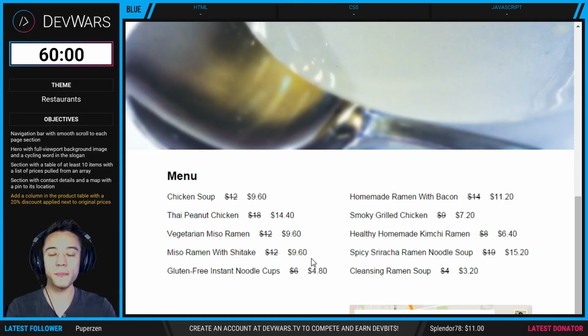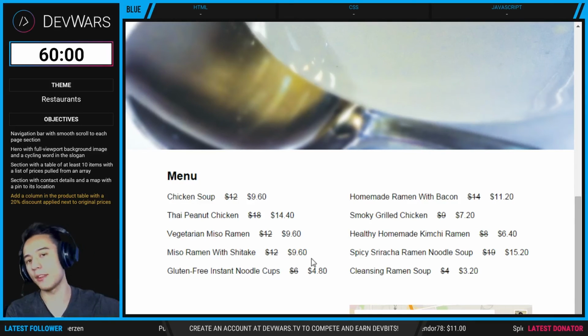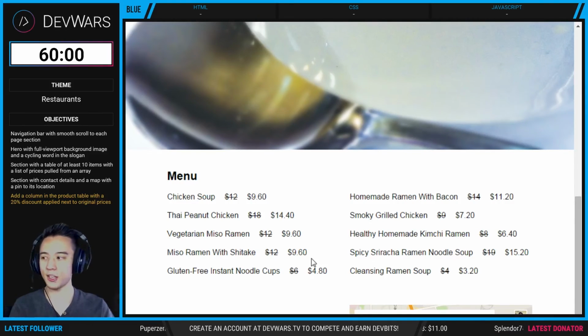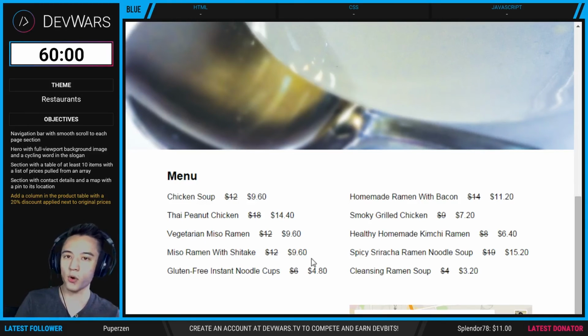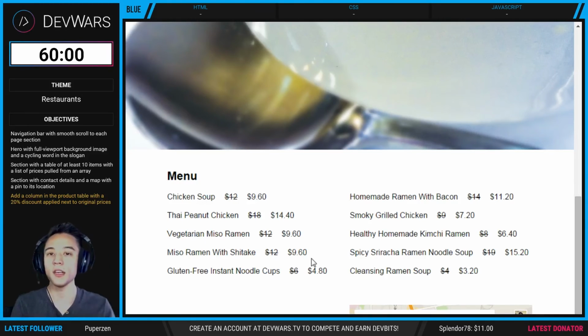So for the blue team, they completed everything. They got all the objectives. So that should equal out to 6 points because each objective is worth 1 point and the bonus objective is worth 2. So blue has 6 points so far.